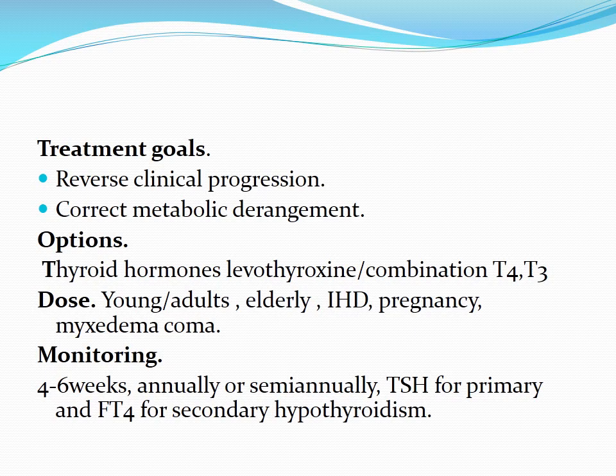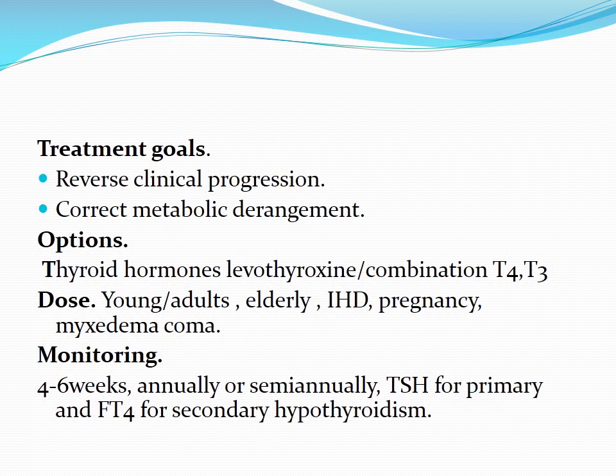And in pregnancy, obviously, we need more thyroid hormones. So if the patient is already taking thyroid hormones, we have to increase the dose by about 30 to 50% of the thyroid hormones which the patient is already taking.